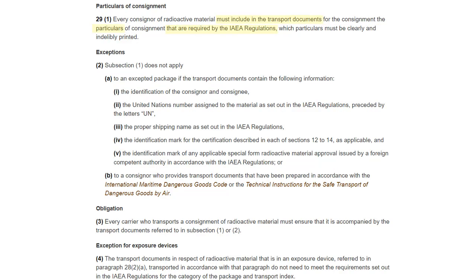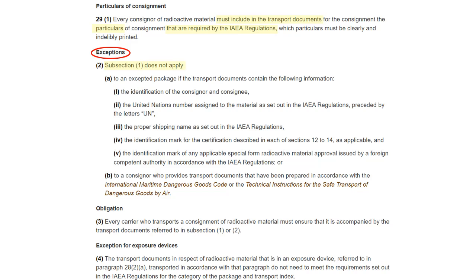As for the information on the shipment, i.e. the transport document, in Section 29, the exemptions for accepted packages, Section 29(2)(a), indicate that certain information does not need to be included in the transport document.